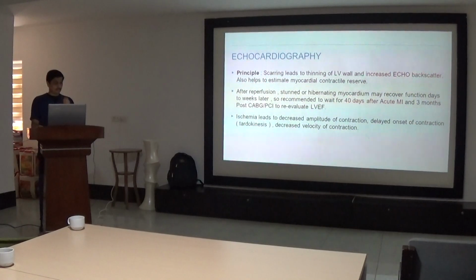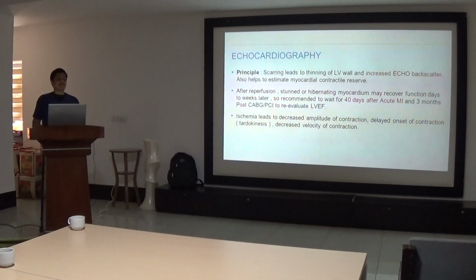So first is echocardiography. The principle of echocardiography is that scarring leads to thinning of the LV and it increases echo backscatter. It also helps to estimate the myocardial contractile reserve. After reperfusion, stunned or hibernating myocardium may recover its function days to weeks later, so it is recommended to wait for 40 days after acute MI and 3 months post CABG or PCI to evaluate the ejection fraction.